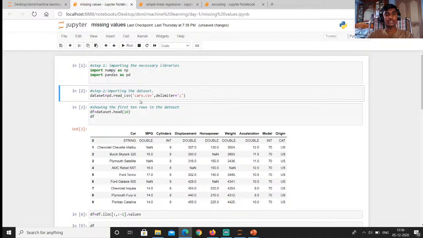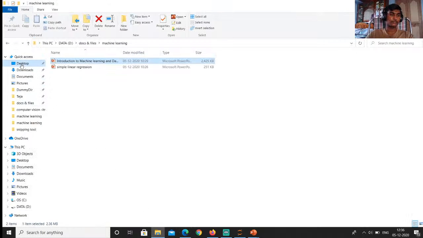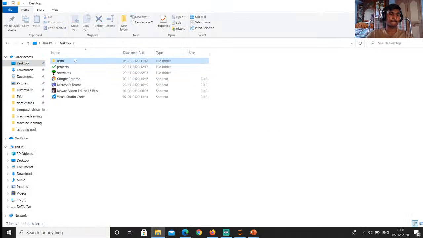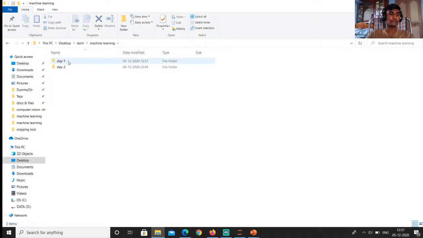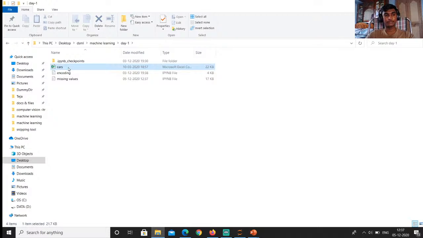In our case, the dataset is cars.csv, and the delimiter is this one. Let's see the dataset once. See here, cars.csv.